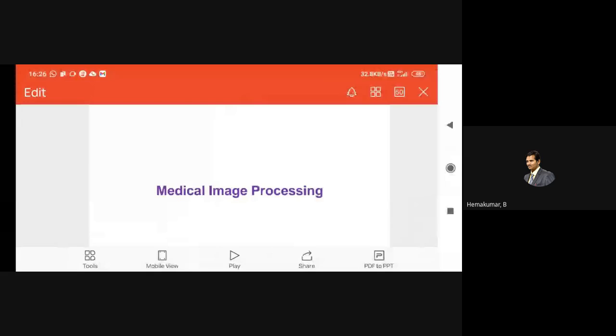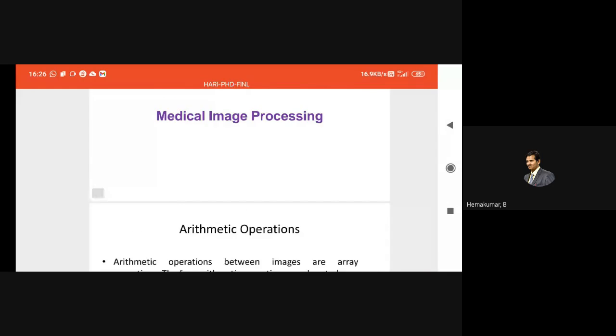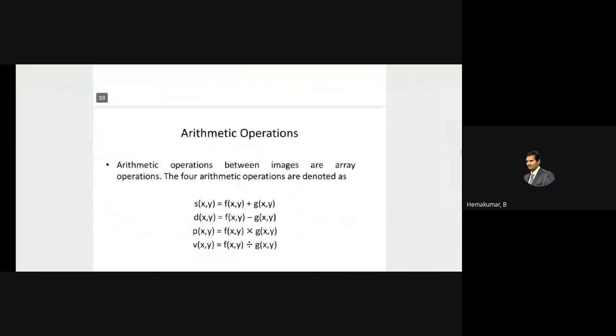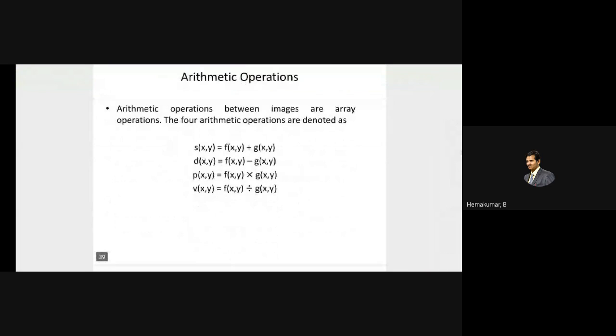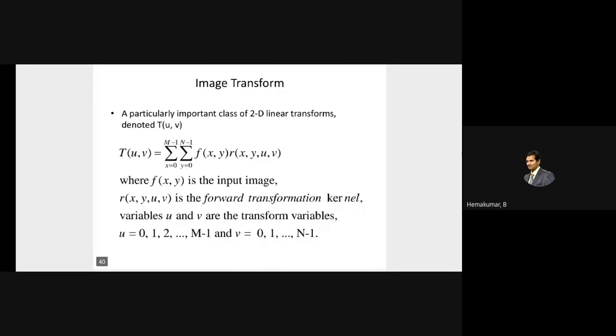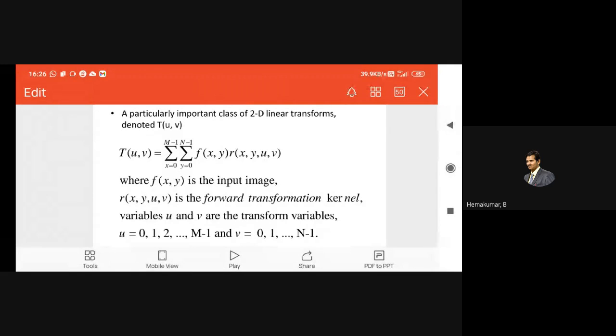I think you have refreshed all your earlier studies, and things could be somewhat clear when we move on to this advanced topic, medical image processing. These are the basic arithmetic operations which could be used in a pixel operation. A pixel could be shifted, a pixel could be divided, a pixel position could be changed. Everything could be done in the case of image processing.